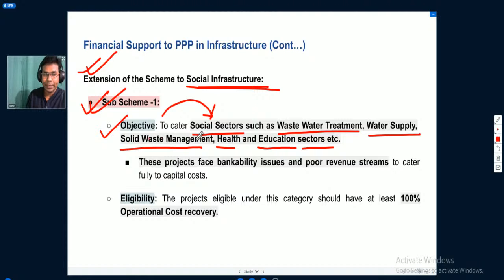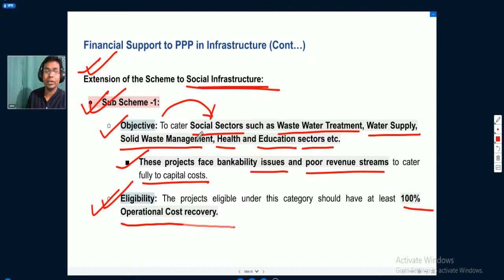So the objective is to cater social sectors such as wastewater treatment, water supply, solid waste management, health, education sectors, etc. These projects face bankability issues and poor revenue streams to cater fully to the capital cost. Now, who is eligible under sub scheme 1? The projects eligible under this category should have at least 100% operational cost recovery.